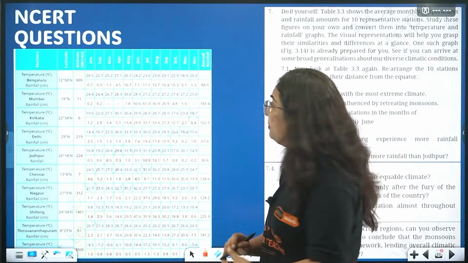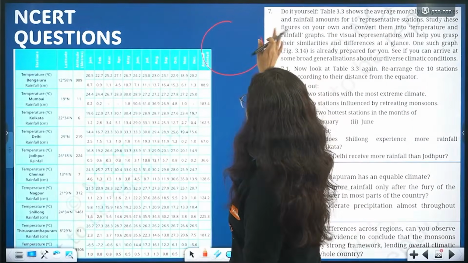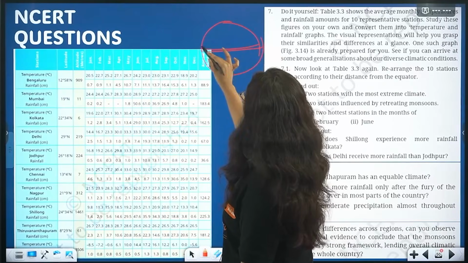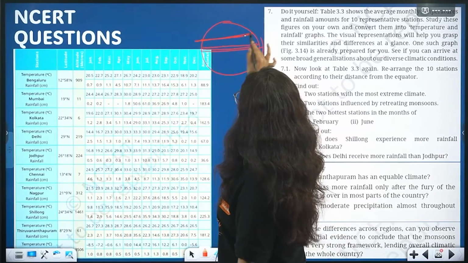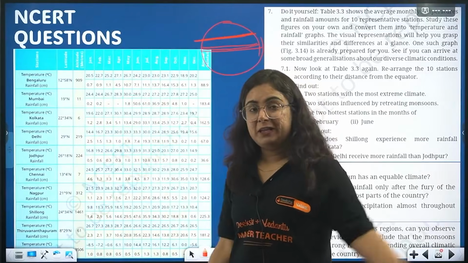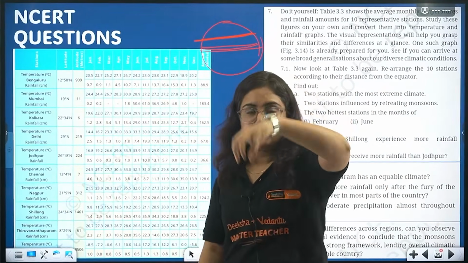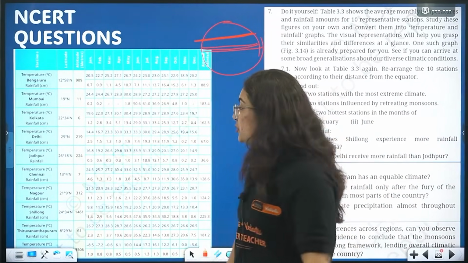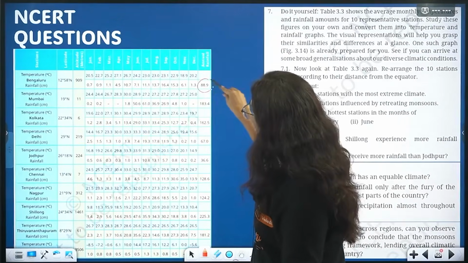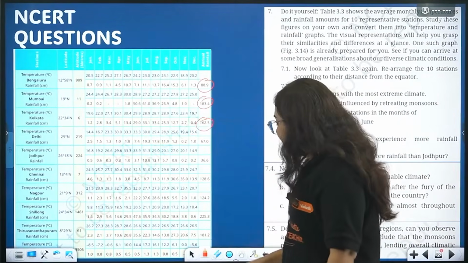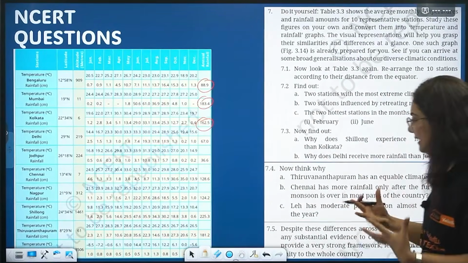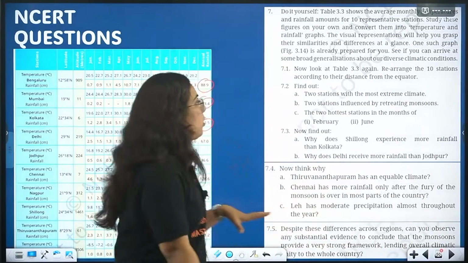What is latitude, beta? See, for example, this is Earth and this is 0 degree latitude. 1, 2, the Tropic of Cancer is 23.5. So from every place a latitude passes which actually defines its location. So altitude is also given and the temperature is also given. Then annual rainfall is also given. You don't need to study it thoroughly. You just need your brain to analyze it. We will do it all together.